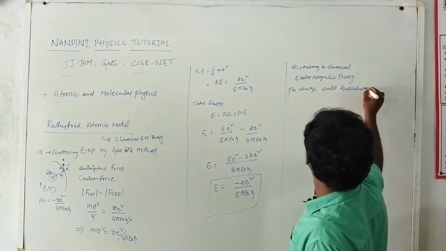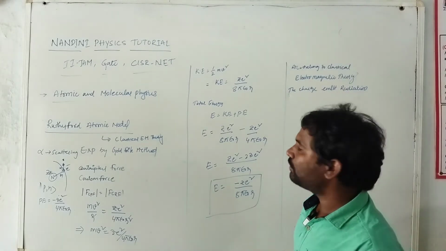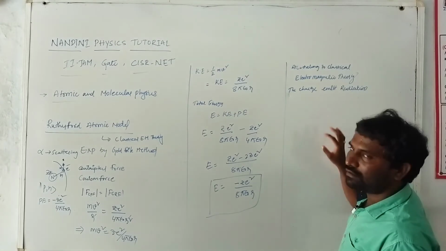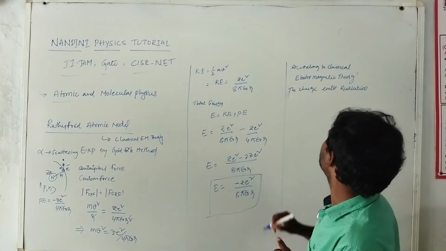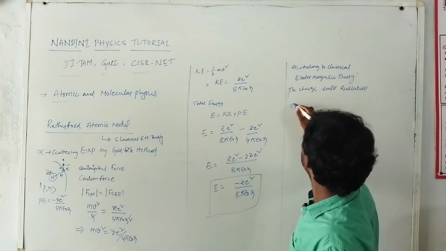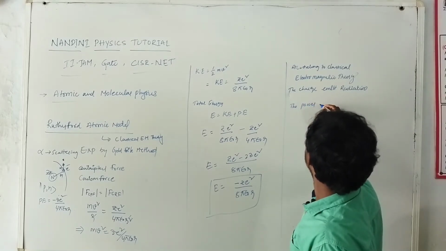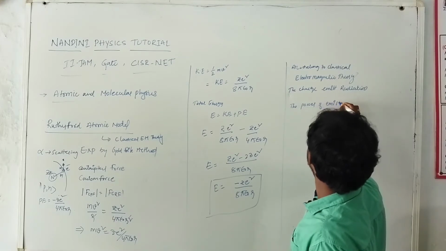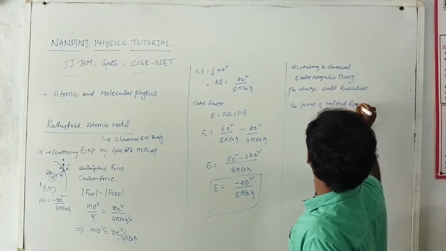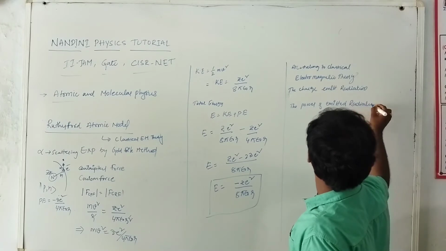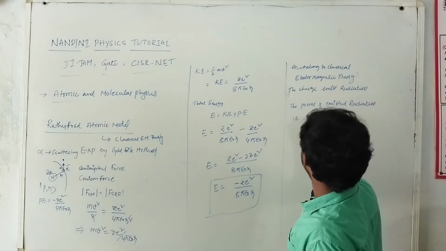Okay. So right now I want to find out the power of this emitted radiation. So the power of emitted radiation is given by